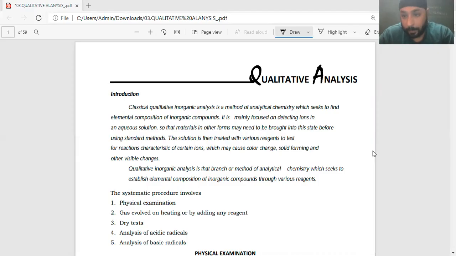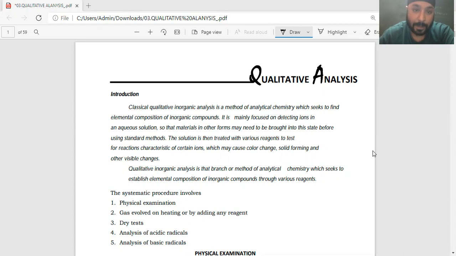Hello everyone. Today we'll be doing qualitative analysis, right? In qualitative analysis, we have to find which kind of cation and which kind of anion is available inside a particular salt which is given to you in order to test, right? Now understand that before doing the hardcore test or the reaction of anions and cations, we'll have various other activities which actually give you a very nice edge in competitive examinations like JEE and Advanced,